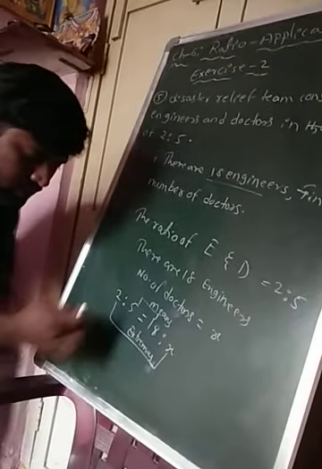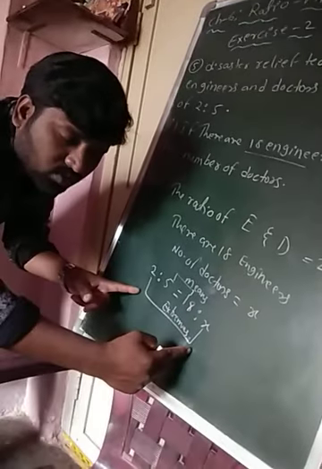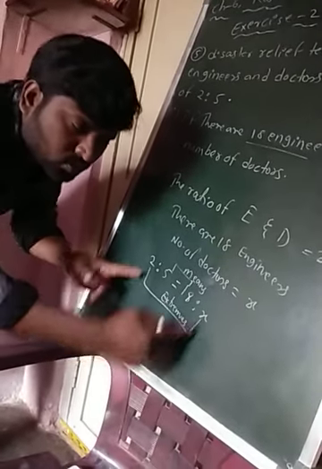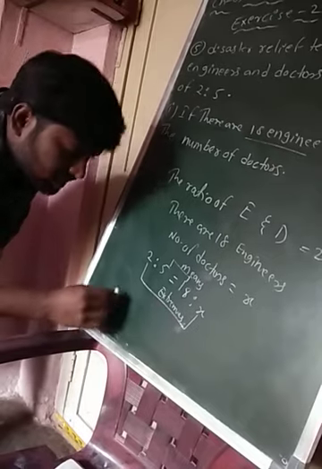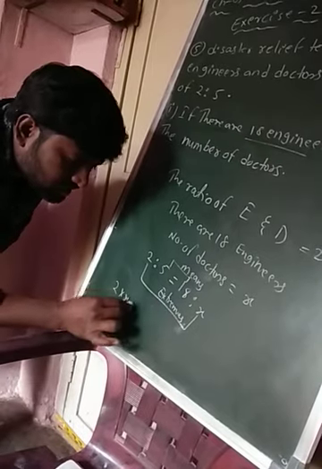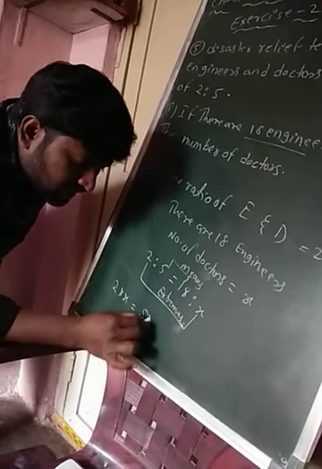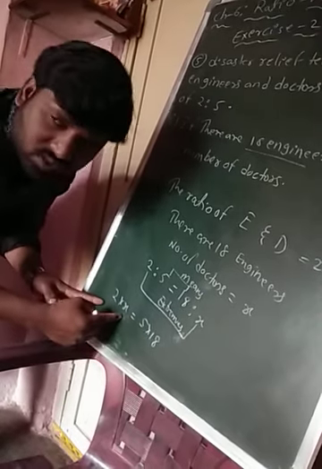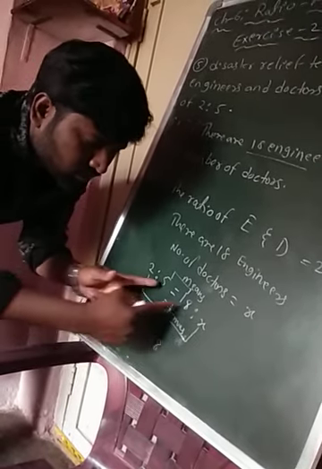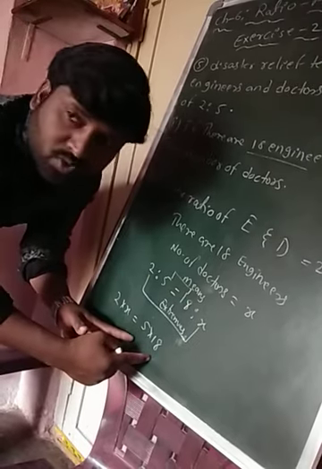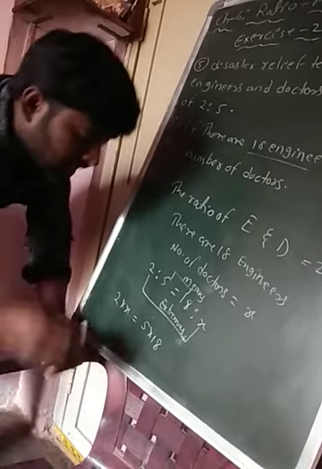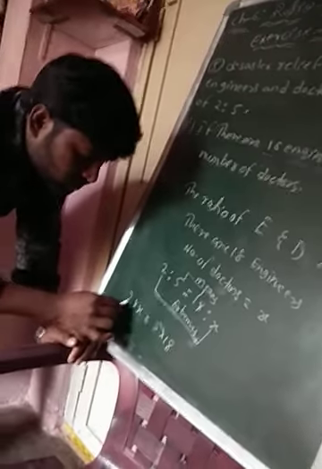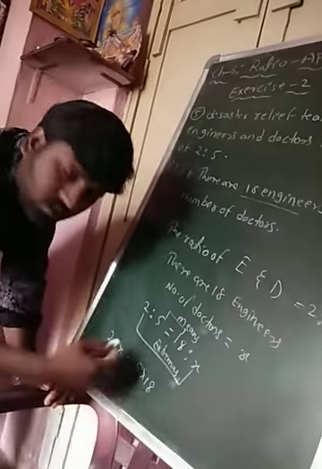We know the product of extremes is equals to product of means, what nana? That is 2 into x is equals to 5 into 18. 2 into x means what? That is product of extremes is equals to 5 into 18, means what nana? The product of means. Okay, now what I am doing, transposing 2 to RHS side.